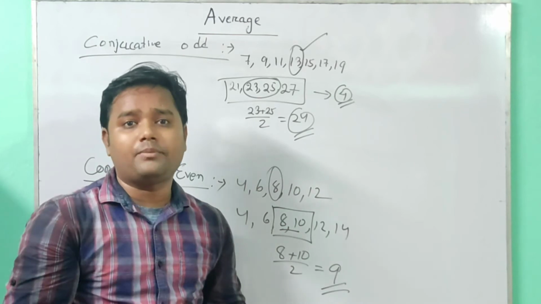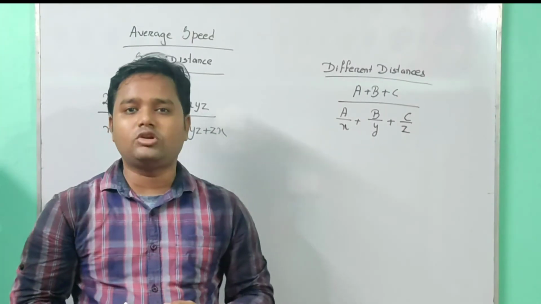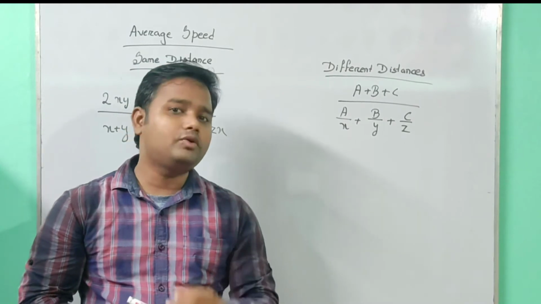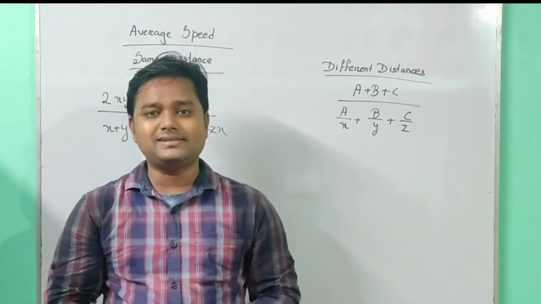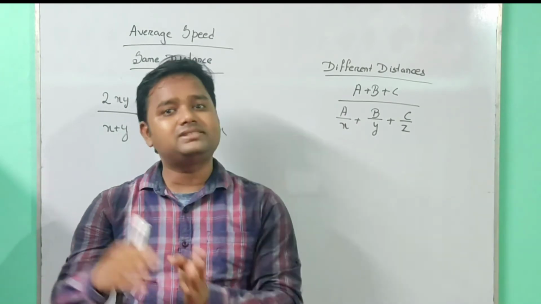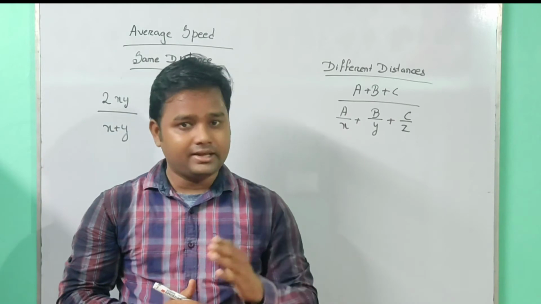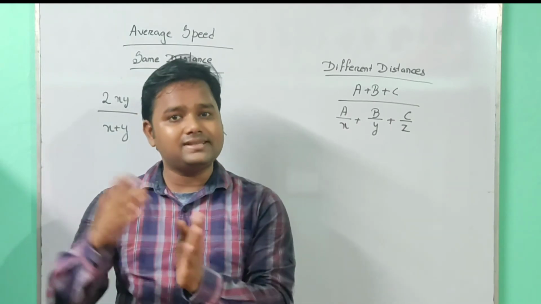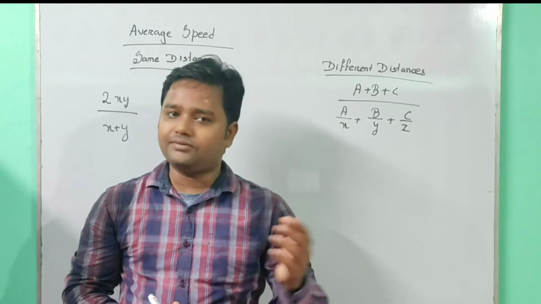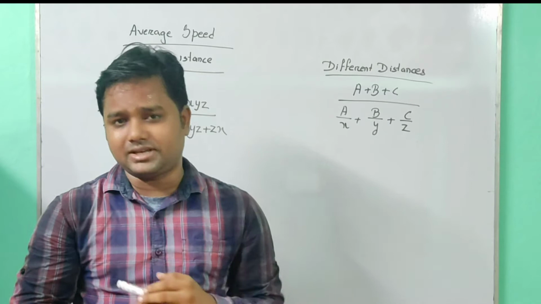Now next we will study the average of speed. For the calculation of average speed, what do we have to do? We have to check whether in the question the same distance is given or the distance is different. If it is the same distance, then we use one formula. If the distance is different, then we use another formula. So first we have to check whether the same distance is given.